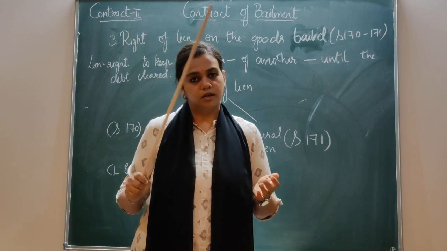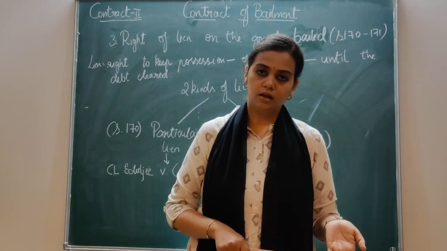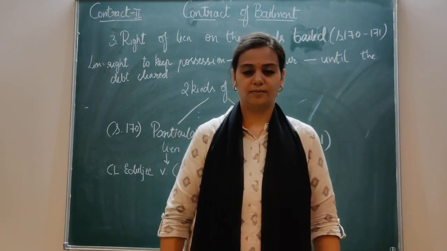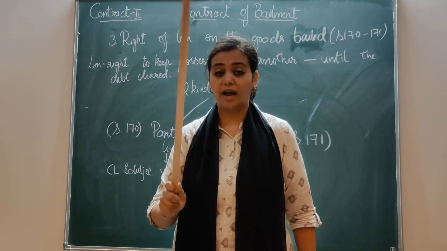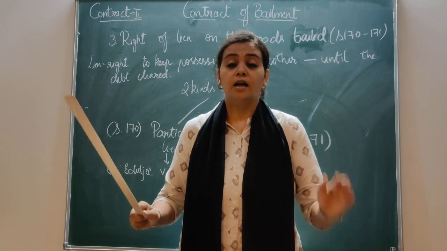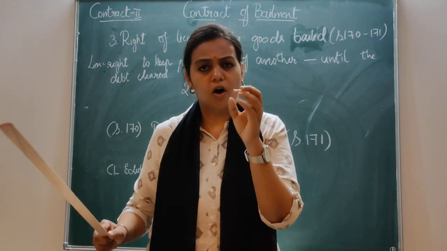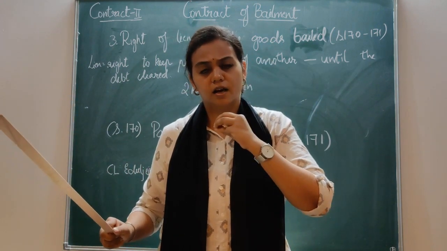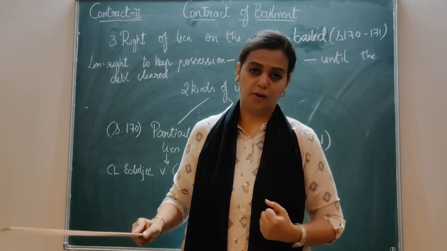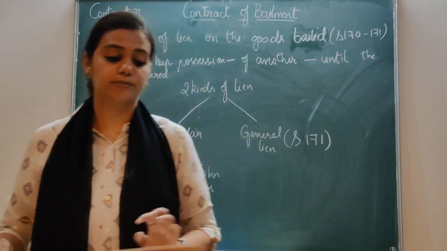So the bailer has to give some amount to the bailee, then only will the goods be given back to the bailer. Simply, he is not asking for the money; he has done something for that. He has either worked on it, used a skill or art, or put in his labor for that. That is why he is asking for the amount. And that should be a lawful and rightful one also.